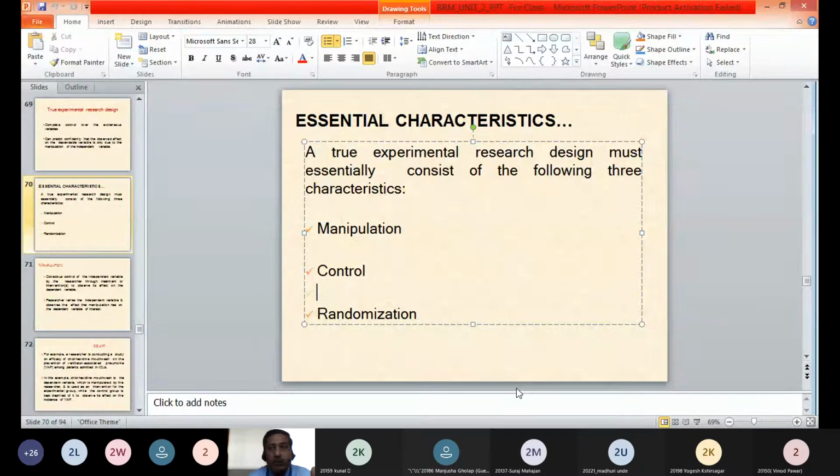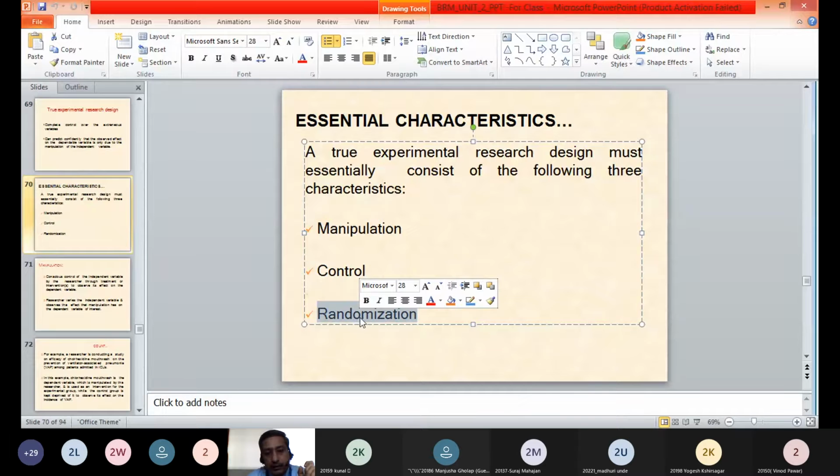Thereby we can find out the difference, and we can conclude the difference between the results from the particular action on these two groups. One group is the treatment group, another is the control group. The difference between these two groups can be attributed to the effect of that independent variable.